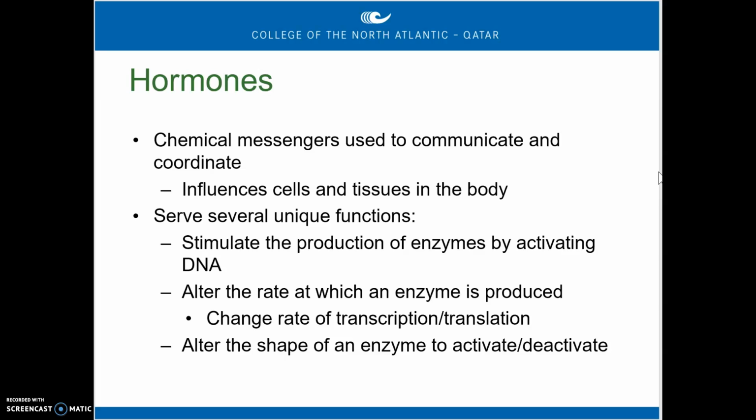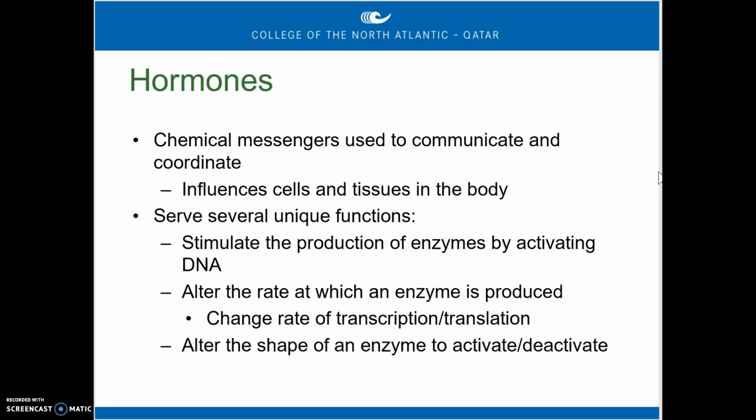So some hormones will stimulate the production of enzymes by activating the DNA. So we would say the action of that hormone is to activate DNA to produce enzymes. So that's one way they can function. They can also change the rate at which an enzyme is produced, and that can have an effect by changing the rate of transcription and translation.